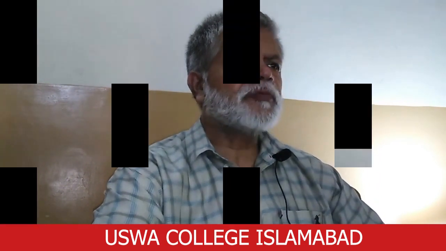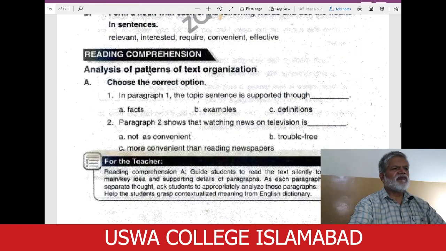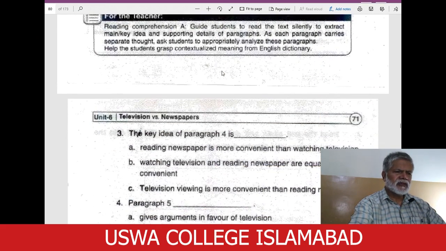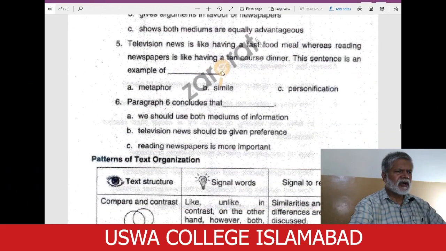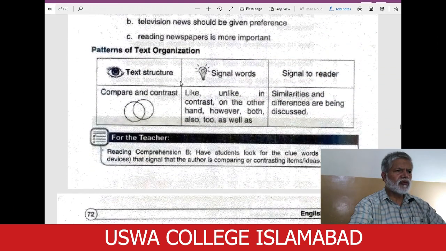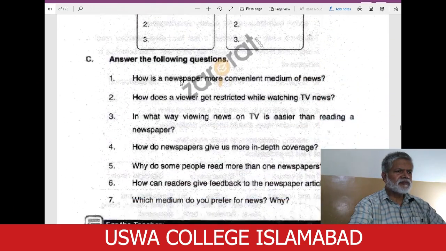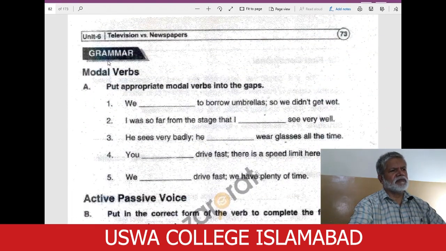Well, students, now we are going to start some of the parts of the exercises. So let's move first of all to this part, analysis of patterns of text organization. Rather, leave it out. We don't need it. We'll move to the grammar part. Grammar.